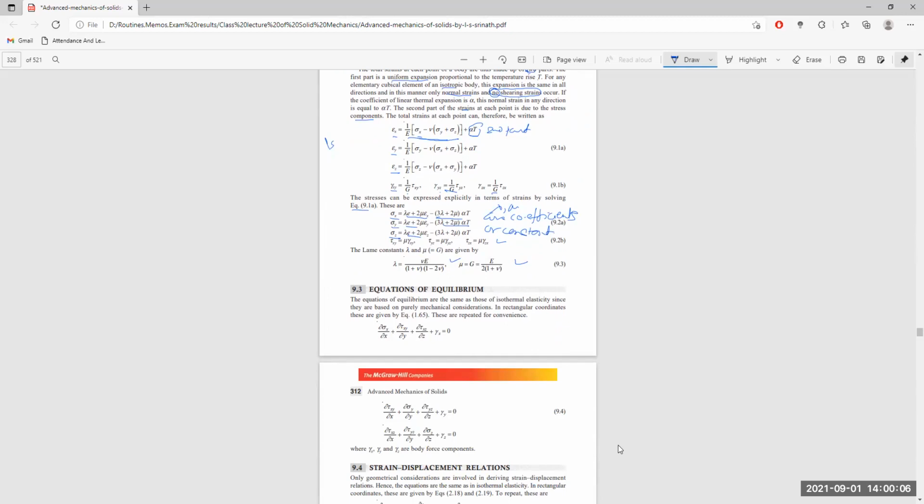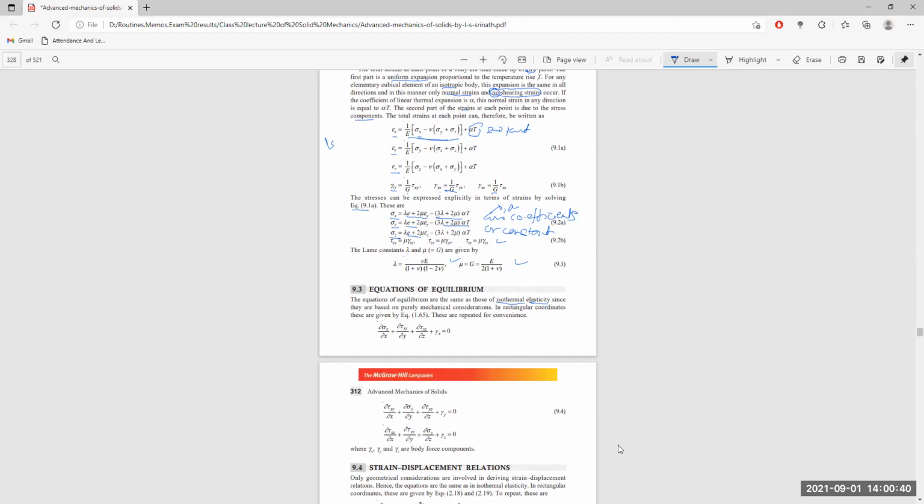The equations of equilibrium are the same for isothermal bodies, where temperature is supposed to be the same and is not changing, so it is the same where there is a change in temperature. The same equation holds with change in temperature, and due to change in temperature the elasticity also changes. Isothermal elasticity means the elasticity property does not change; it remains as it is, as if there is no rise and fall in temperature itself.